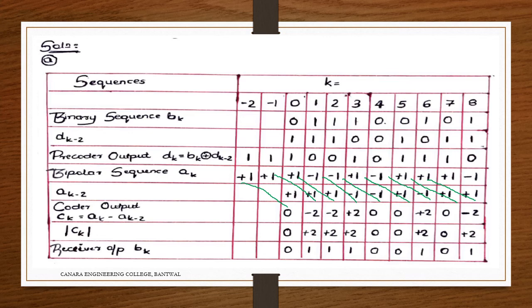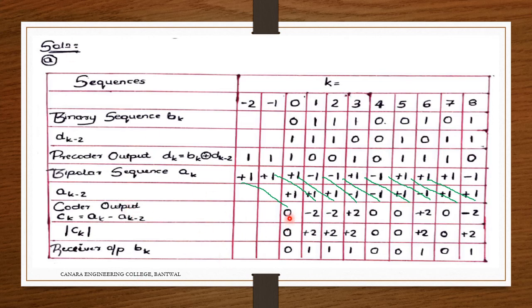So 1 minus 1 0, minus 1 minus 1 2, minus 2, minus 1 minus 1, minus 1, minus of minus plus 1, minus 2, plus 1, minus of minus 1 plus 2, minus 1, minus of minus 1 0, plus 1, minus of plus 1 0, plus 1, minus of minus 1 plus 2, plus 1, minus of plus 1 0, minus 1, plus minus of plus 1 minus 2.